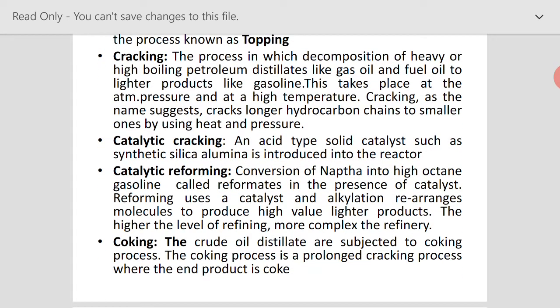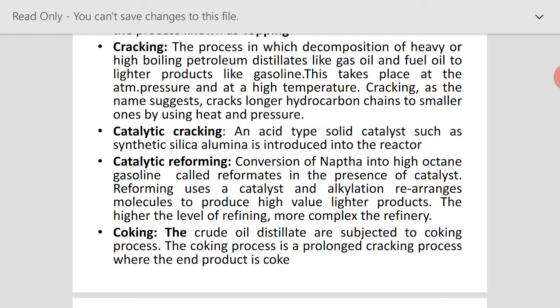Next is catalytic reforming, where naphtha will be converted into high octane gasoline, and this high octane gasoline is usually called reformate. This process also happens in the presence of a catalyst, that's why it is said to be catalytic reforming. So this reforming uses a catalyst, as does alkylation. It will rearrange the molecules to produce high value lighter products.